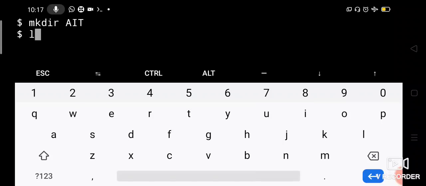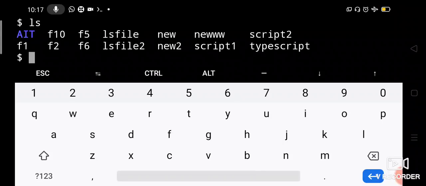How to check whether it is created or not? Let us say ls. See, AIT is created, which is the first one, and you can see the color of AIT is blue, right? That means it is a directory. All other names, F10, F2, F5, new, script 1, new 2, script 2, ls file 2, are in white color, right? But AIT is in blue color. That means it is a directory.